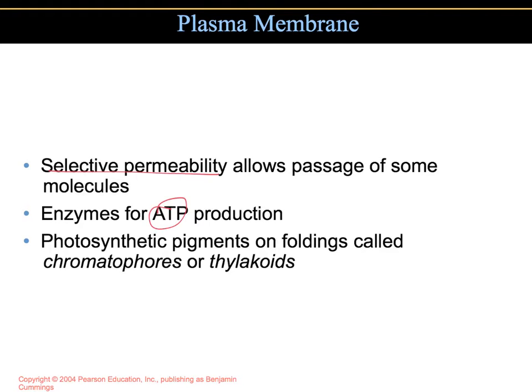Some bacteria contain pigments and enzymes as well that are involved in photosynthesis. You can find those in the plasma membrane, called chromatophores or thylakoids. And these are some pigments and enzymes that are involved in photosynthesis.